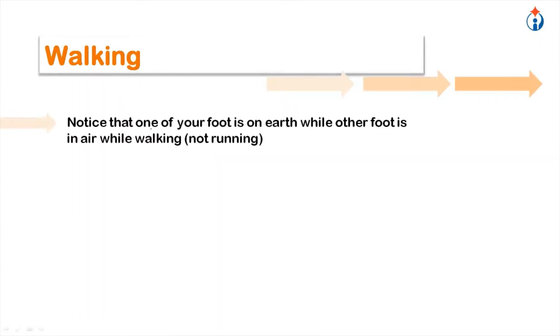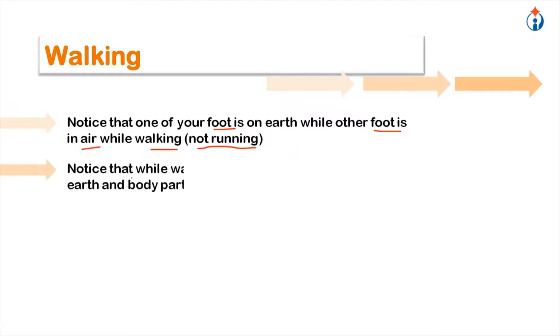Let's see walking. Notice that when walking, one of your feet is on earth while the other foot is in the air. The next time you walk, notice that. Not running, because while you're running, maybe sometimes both of your feet are in the air. But while you're walking slowly, one of your feet is on earth while the other foot is in the air.